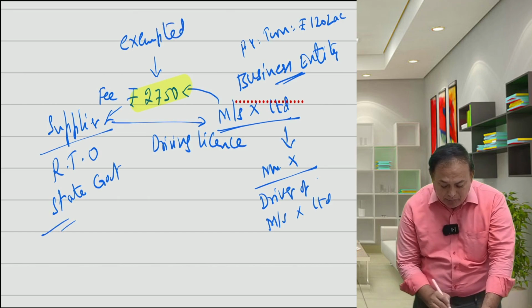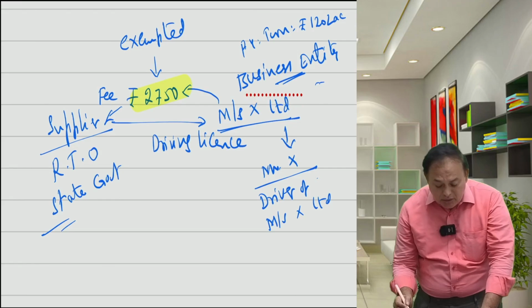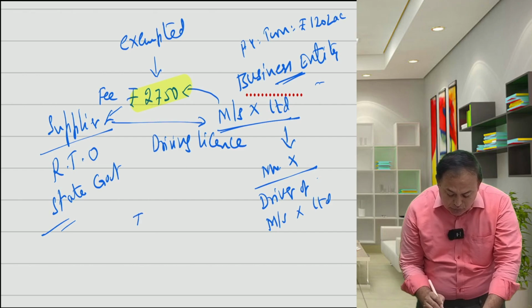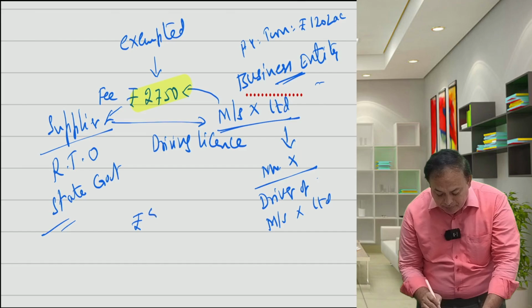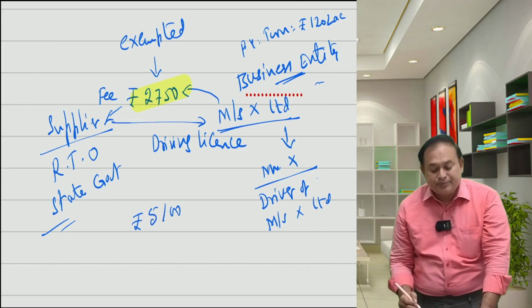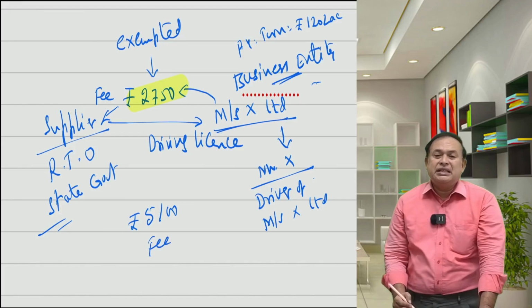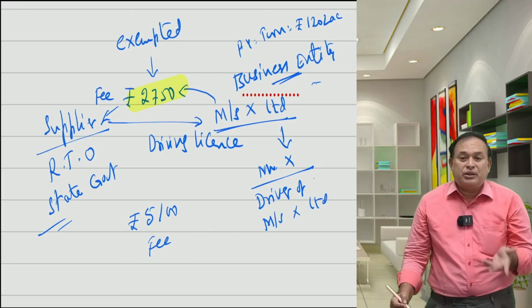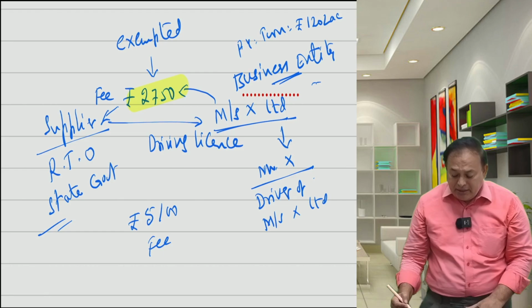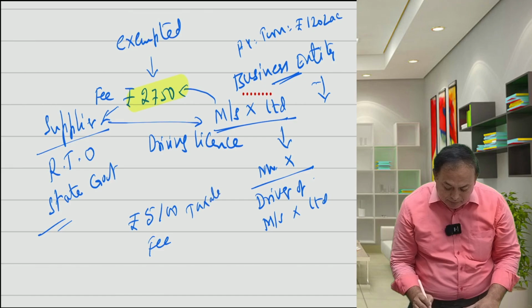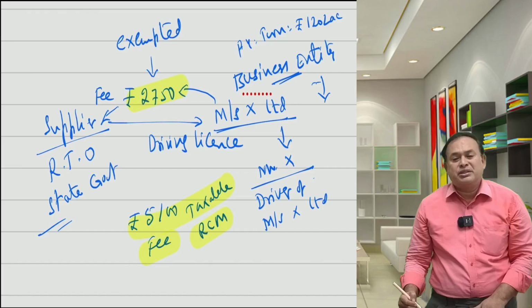Where the supplier is a state government and the recipient a business entity, suppose the fee instead of 2,750 is, for example, 5,100, the driving license fee. In that case, it is more than rupees 5,000. Who is liable to pay GST? The business entity. Where is it taxable? RCM applies. Taxable. The business is liable to pay GST.